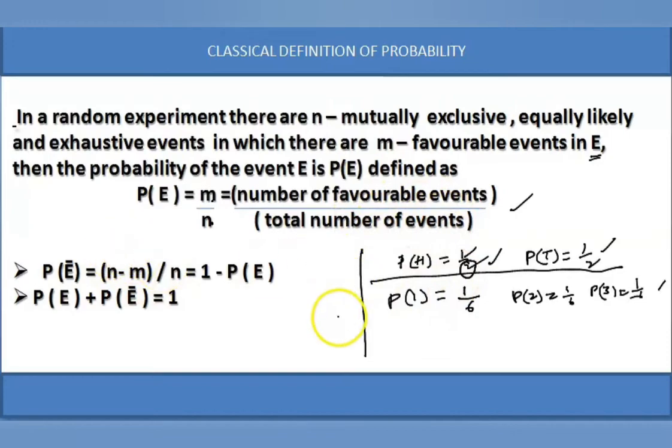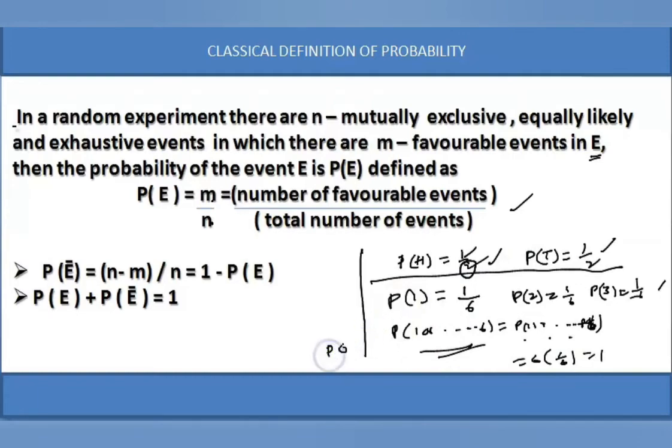Okay. So what is the probability of getting a 1 or 2 or 3 or 4 or 5 or 6? This becomes P of 1 plus P of 2 plus P of 3 and so on up to P of 6, that is 1 by 6 plus 1 by 6, six times. So 6 times 1 by 6 becomes 1. So the probability of a certain event is 1. What is the probability of an impossible event, for example the probability of getting 7? The probability of the null set is 0. So the probability of an impossible event is 0, and the probability of a certain event is 1.